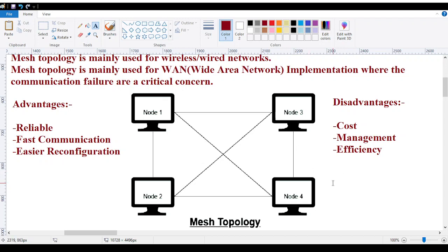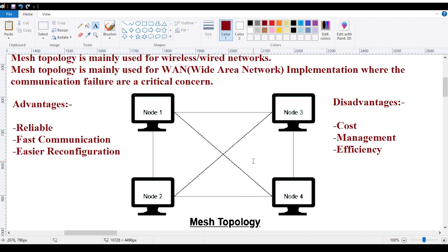As compared to the tree as well, it costs you higher, because in the tree topology somewhere we are connected to the leaf nodes, but over here we are going to connect each and every node with every one in a separate way. I am having four nodes in this picture, so all the four nodes are connected with each other in a separate way as well.